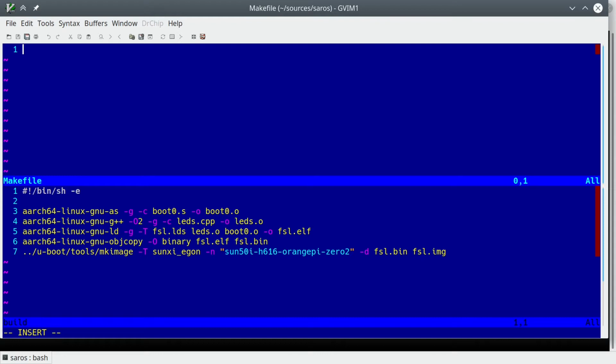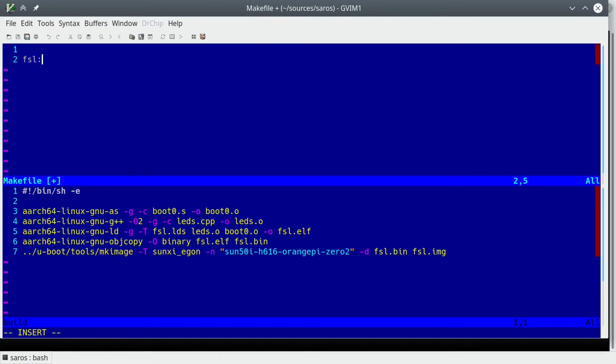There are 2 basic approaches to building a makefile. We'll take the top-down approach. The file we want the whole system to eventually build is called fsl.image, so we'll start our makefile with a rule to build that. Each make rule is split into 3 parts. The first part is the target. This is the file we end up building.